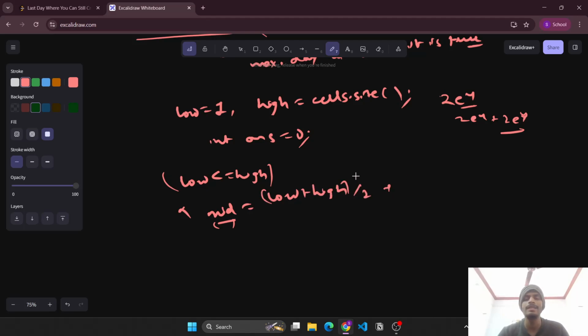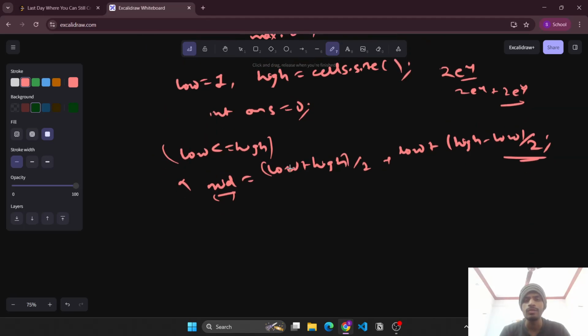If it would have been reaching long values, we'd have written it as low plus high minus low by 2, so that we avoid all the integer overflows. I hope you are aware about the basics of binary search. Now once we have this mid